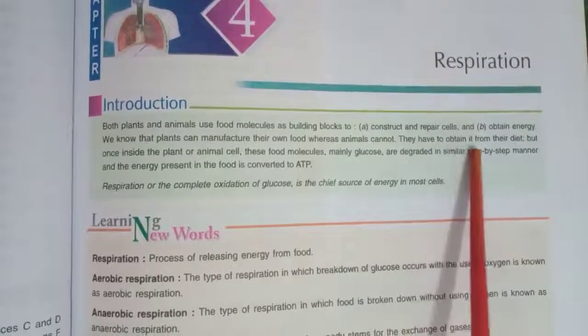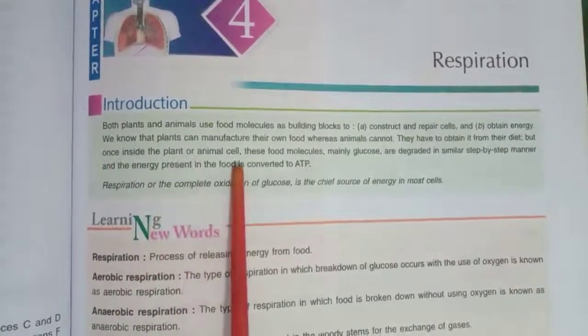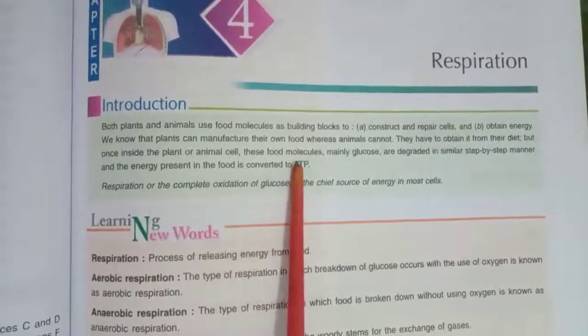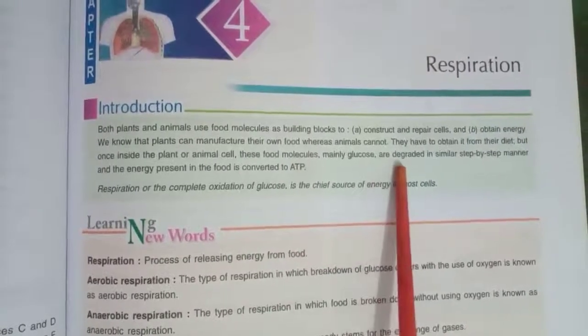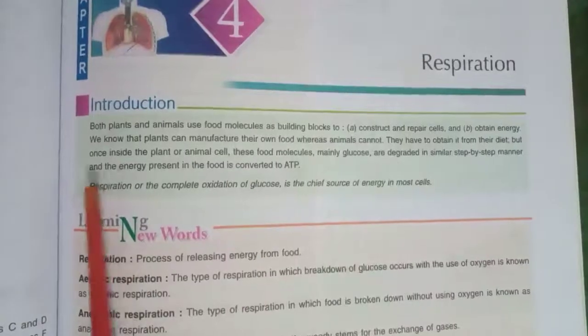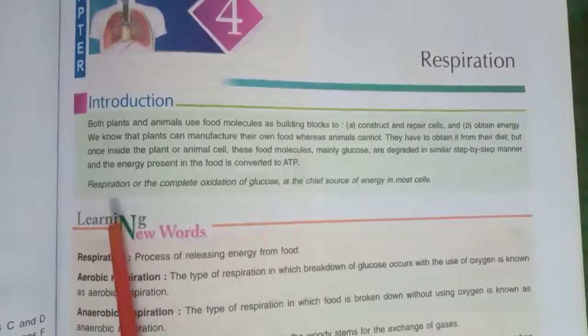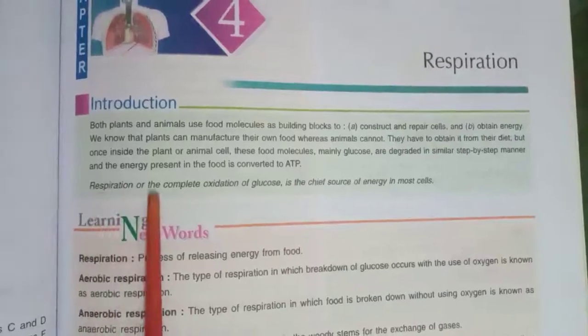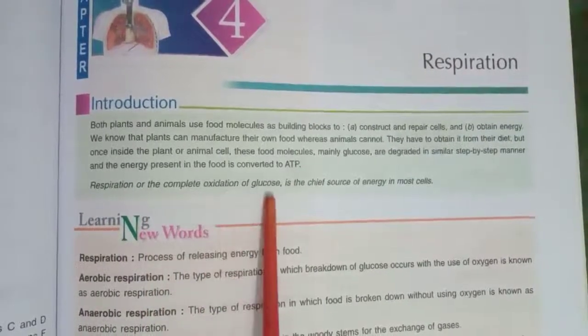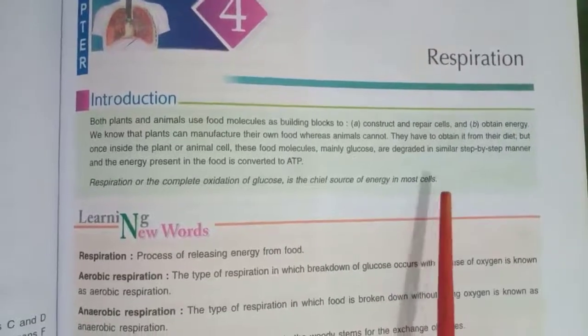They have to obtain it from their diet, but once inside the plant or animal cell, these food molecules, mainly glucose, are degraded in a similar step by step manner, and the energy present in the food is converted to ATP. Respiration, or the complete oxidation of glucose, is the chief source of energy in most cells.